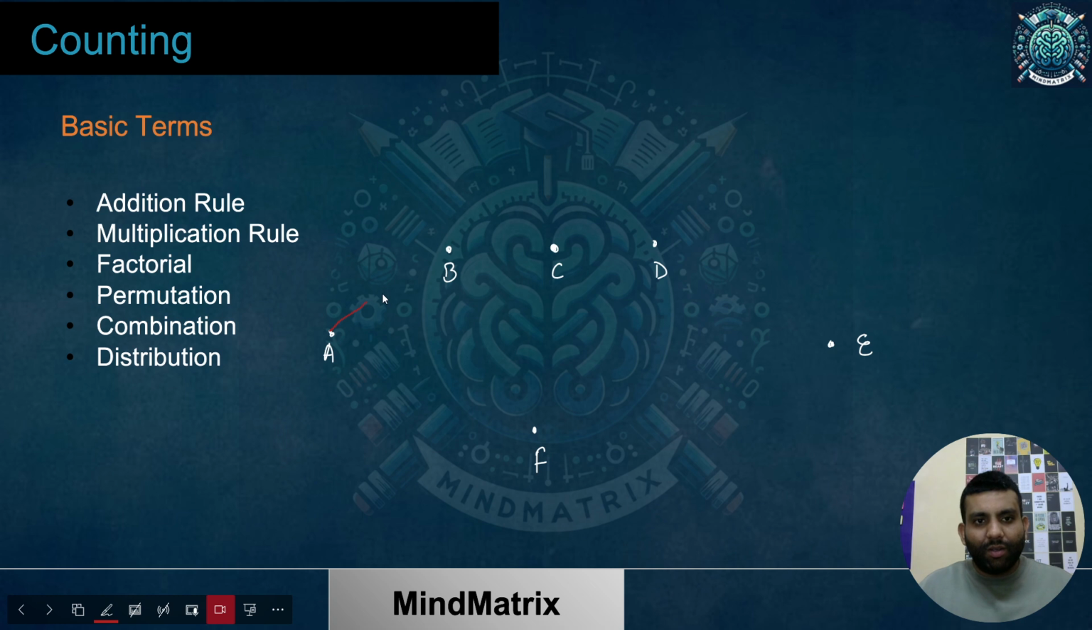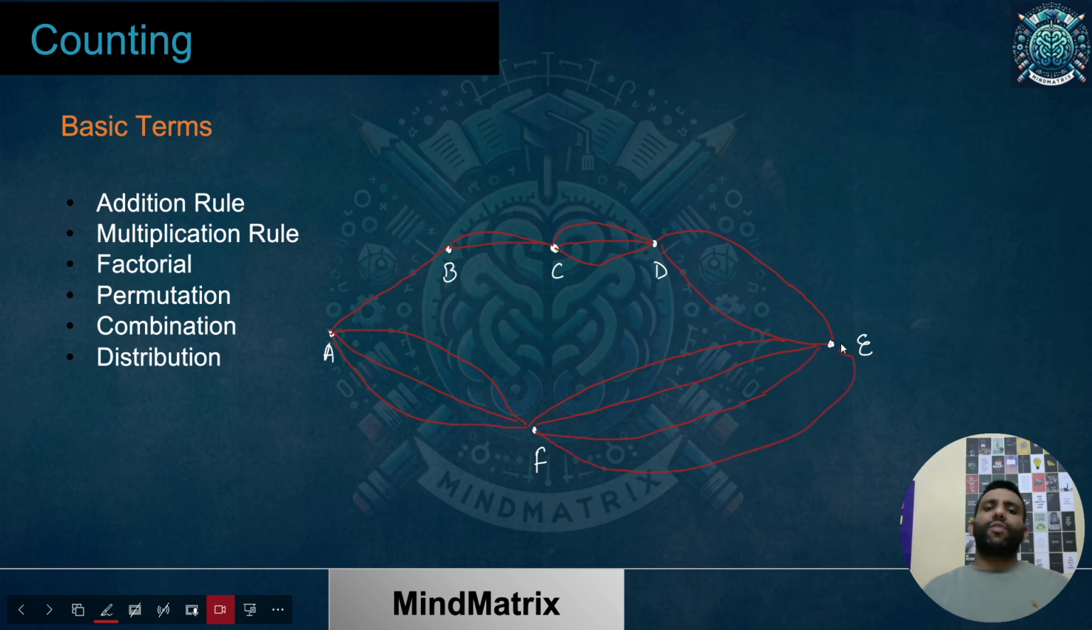For an example, for A to B, I am having, let's suppose, one only, but from B to C, I'm having, let's suppose, two paths. And from C to D, let's suppose we are having three paths. And again, from D to E, I'm having, let's suppose, two paths. And if I talk about A to F, let's suppose I'm having three paths. And from F to E, something like this, four paths.